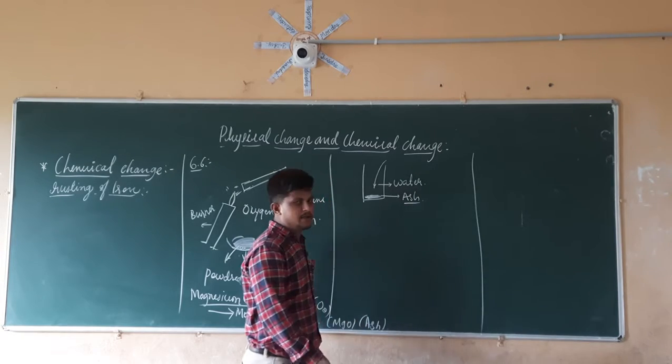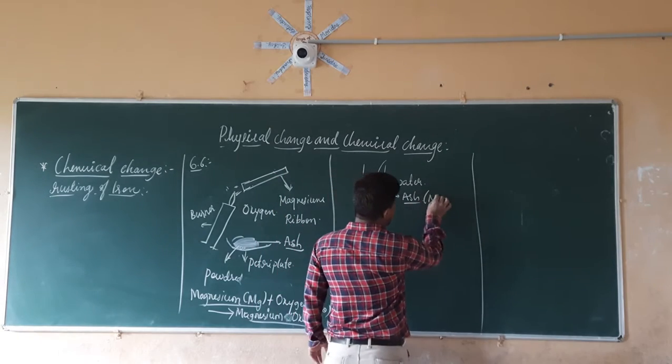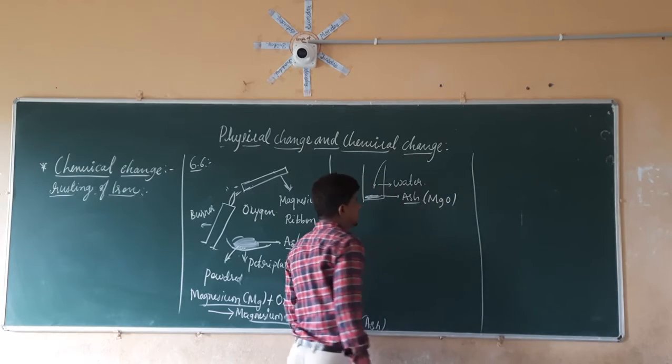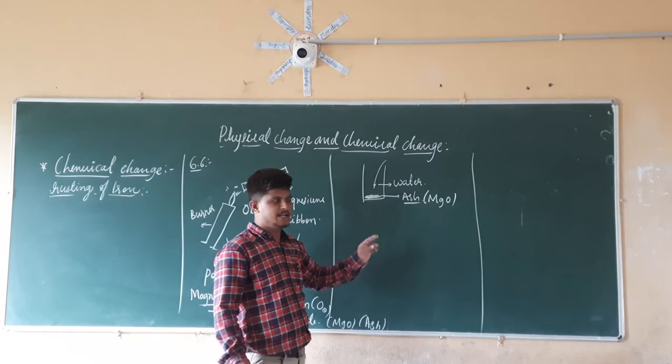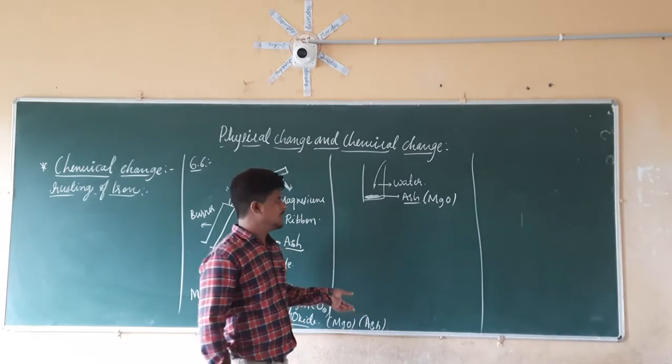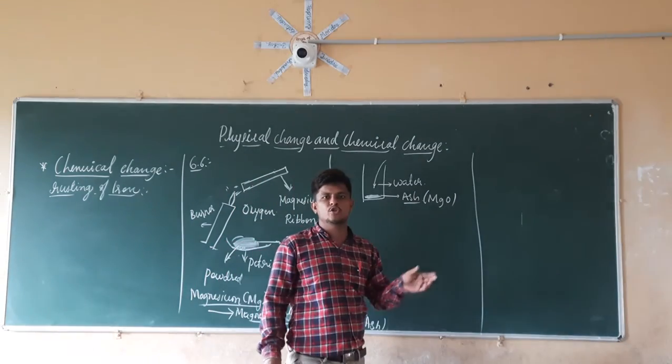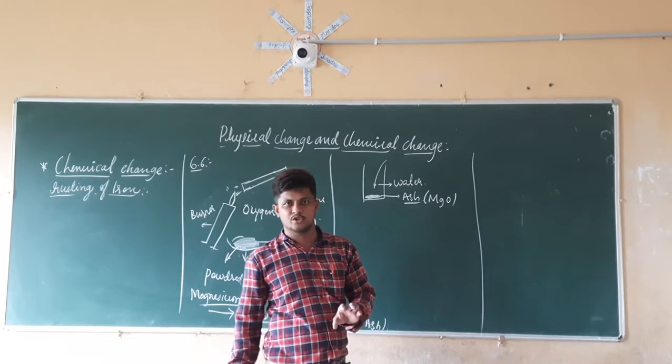It is going to become a mixture. So this ash is nothing but what? It is the magnesium oxide. So when this mixture is checked using a pH paper, it is going to show the color change.